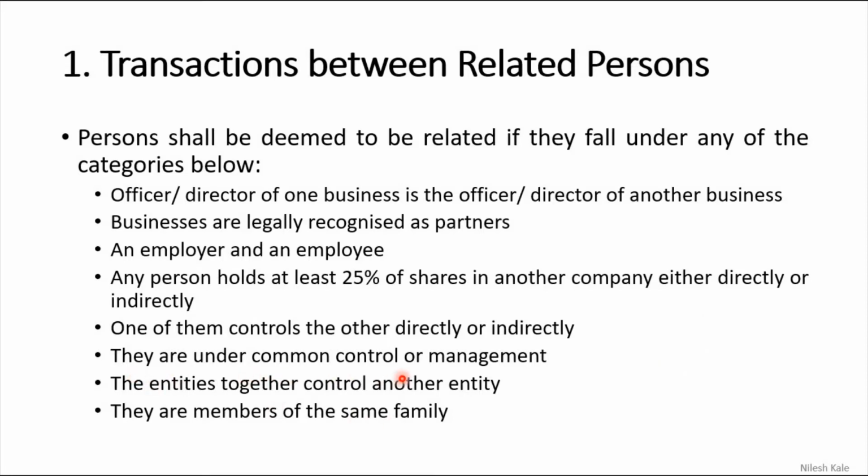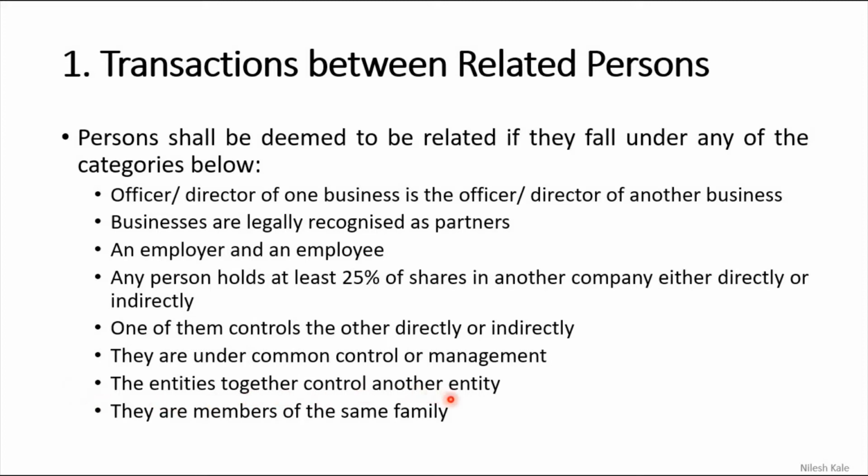They are under common control or management. If there are several companies and there is only one common management, then all such companies are considered related persons. Example: Tata Sons, Johnson and Johnson, Godrej, etc.